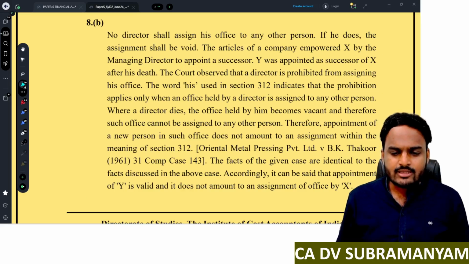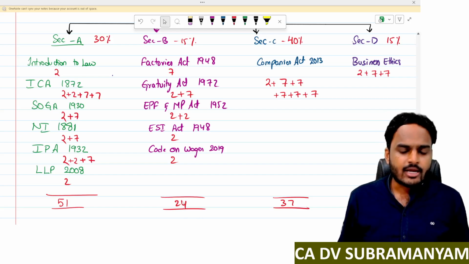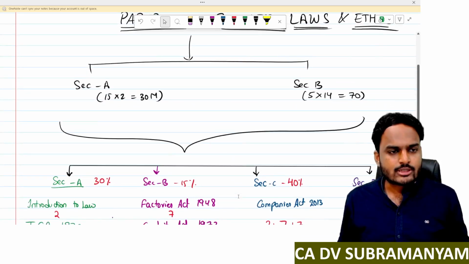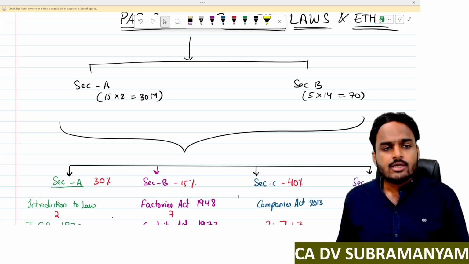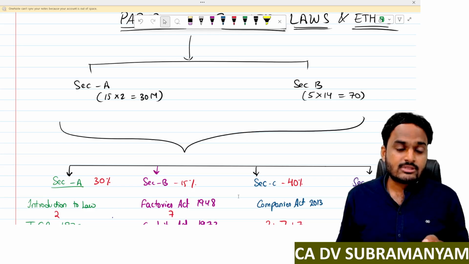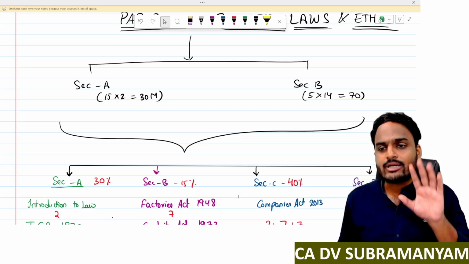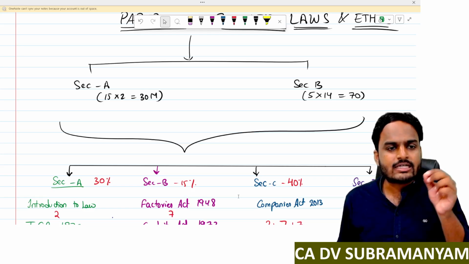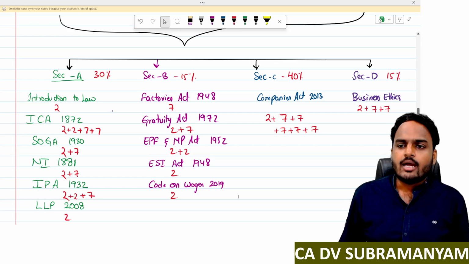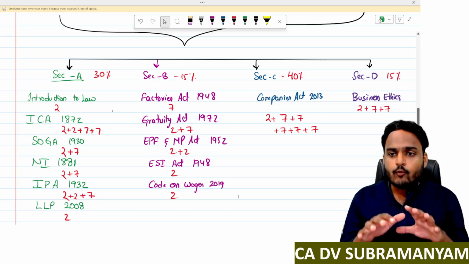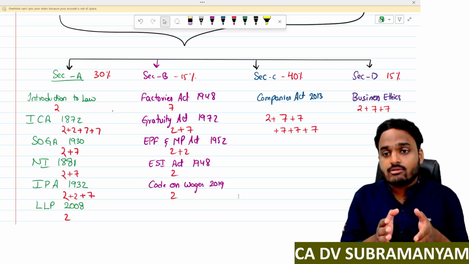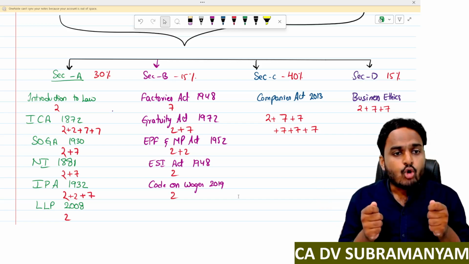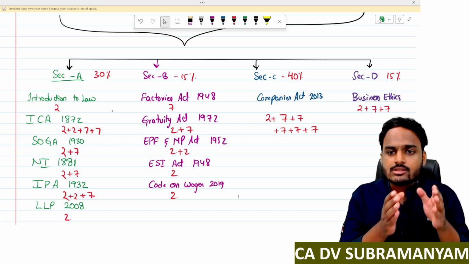And after everything, I made an analysis of this model question paper, and accordingly I wrote this. See, paper 5, two sections are there as usual. Section A, 15 multiple choice questions, 2 marks each, is 30 marks. And section B, 7 descriptive questions are there. Out of 7, you need to attempt only 5 questions, so you have a choice of 2 questions. 5 questions, each carrying 14 marks, total 70 marks. As per the institute study material, we have 4 sections: Section A, commercial laws; Section B, industrial laws; Section C, company laws; and Section D, business ethics. Based on this model question paper, I segregated total marks section wise.